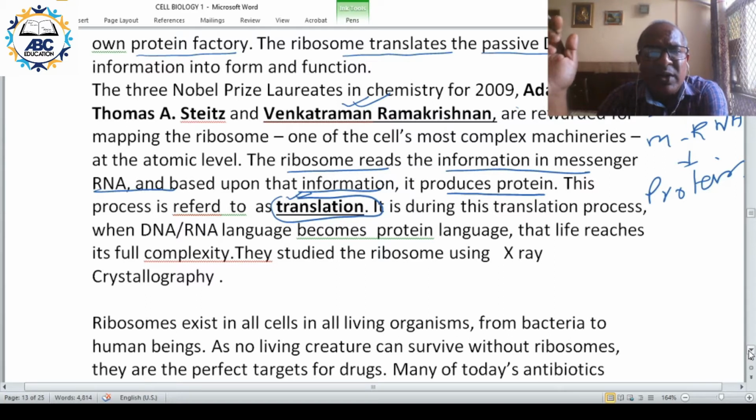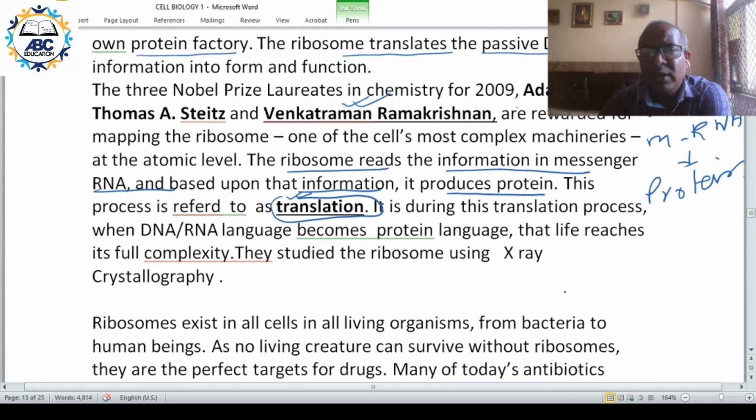Venkatraman Ramakrishnan is the last Indian to get a Nobel Prize in Science. Remember, 2009 Nobel Prize in Chemistry. The recent Nobel Prize that an Indian won was for economics.